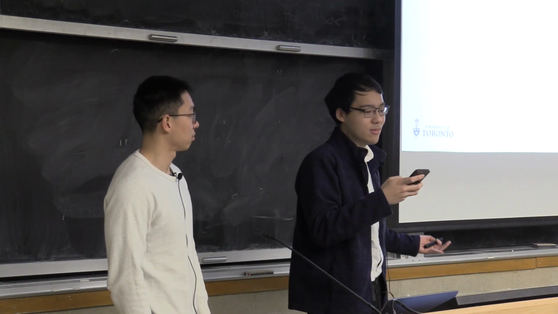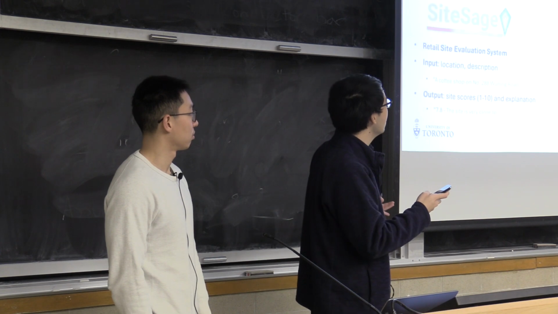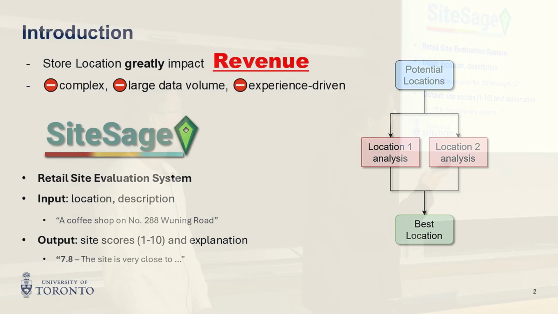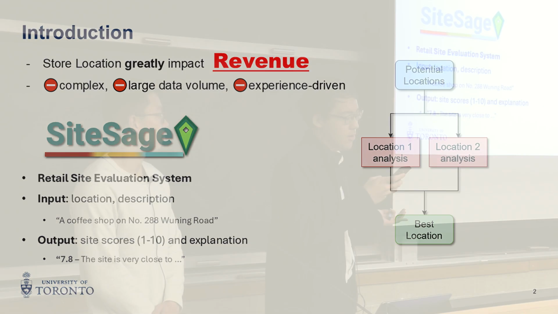Can we engineer something that predicts the location with the most users, the most visitors? Hence, we introduced SiteSage, a web app that predicts user traffic scores by analyzing business locations and descriptions. When prompted to open a coffee shop at number 288 Wuling Road, it returns a score of 7.8. If another location returns 5.1, we know Wuling is better because the score is comparative.